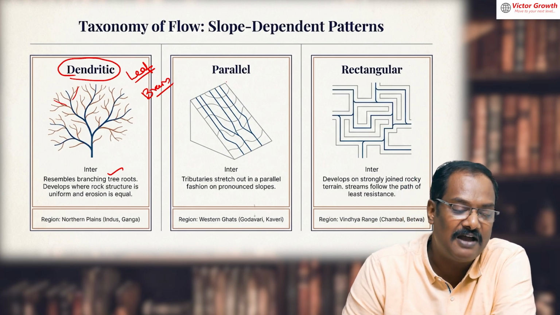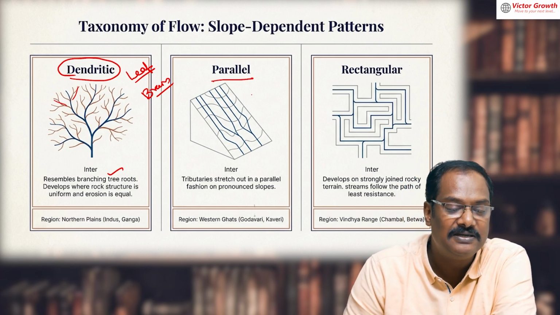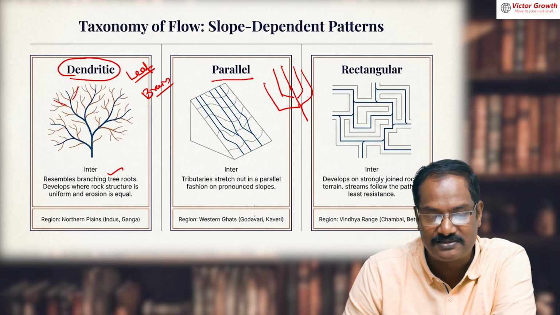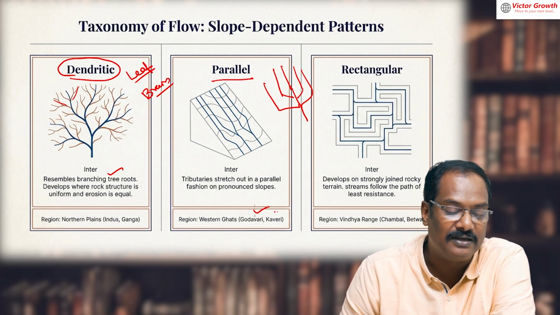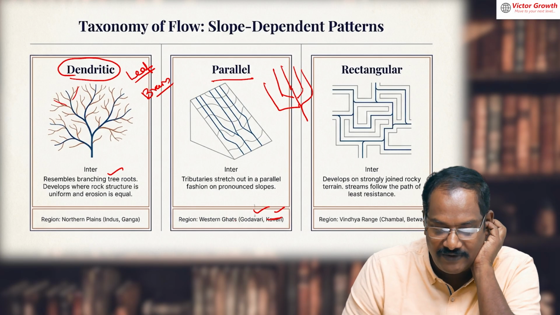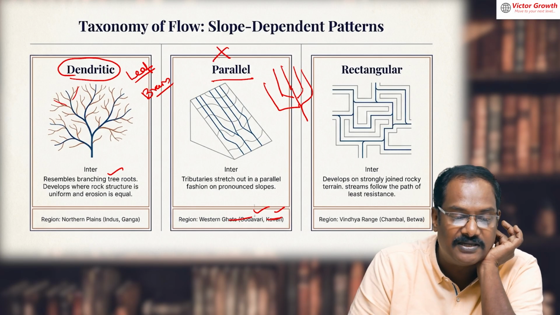Then we have the parallel pattern. Parallel pattern means all the tributaries come parallel and join the main river, like this. That is another pattern. For example, Godavari, Kaveri and so on. Kaveri, I don't think this is a correct example. Even Godavari also. So you can avoid this basically.